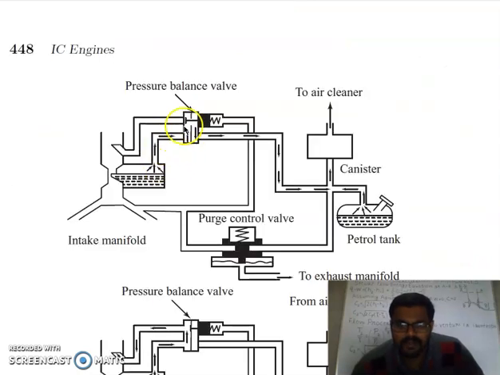You can see here when this pressure valve is closed, your fuel vapors will go this side to this line, and they are arrested by this charcoal canister. The same with the fuel vapors from the fuel tank, they also won't escape to the atmosphere, they are arrested by this charcoal canister.